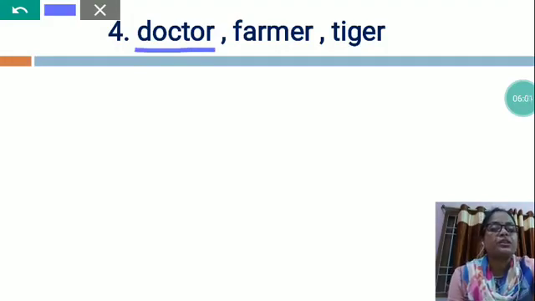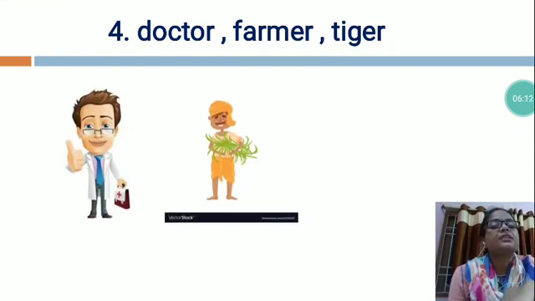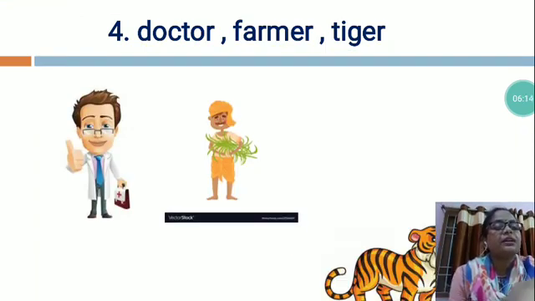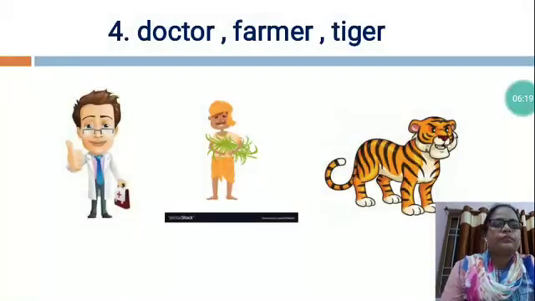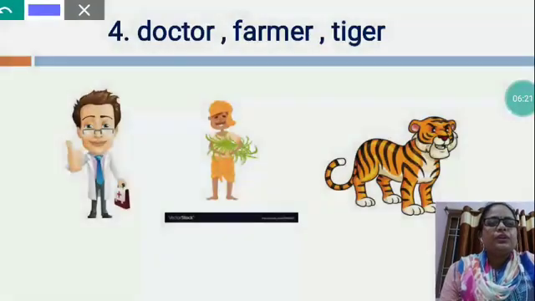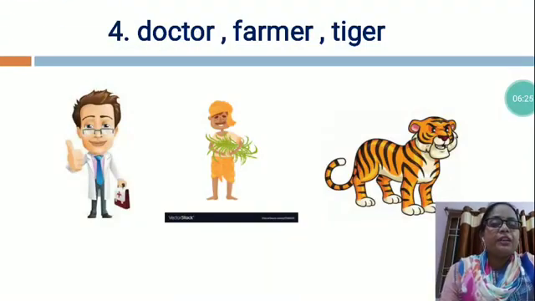Now the next is doctor, farmer, tiger. See, this is the picture of doctor. This is the picture of farmer. And this is the picture of tiger. So, now the doctor is our helper.